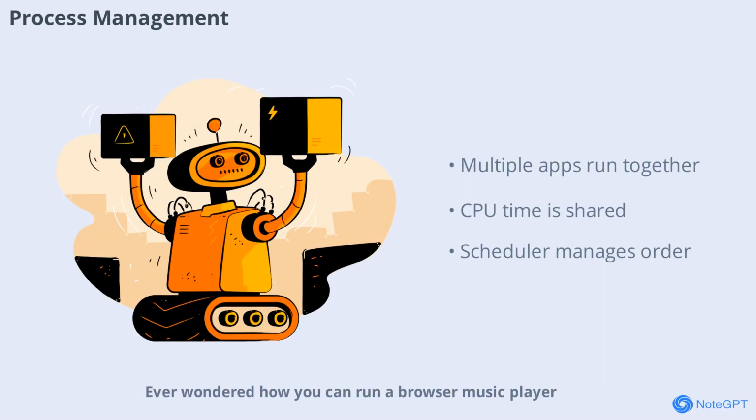Ever wondered how you can run a browser, music player, and text editor all at once? That's process management in action. When you start a program, the OS loads it into RAM and marks it as a process with its own memory and ID. The CPU can only do one thing at a time, but the OS rapidly switches between processes, giving each a tiny slice of time. This happens so fast, it feels like everything is running simultaneously.